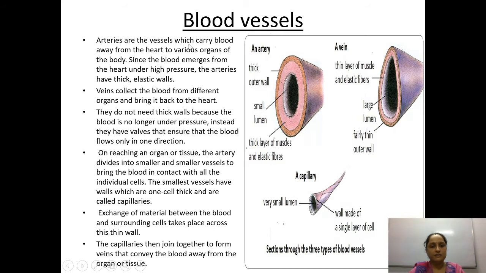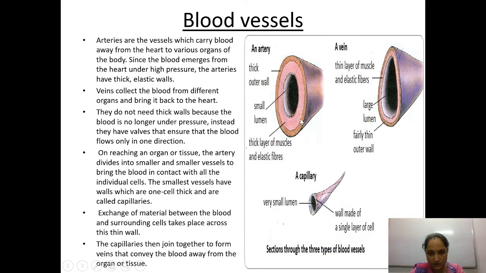Arteries are the vessels which carry blood away from the heart to various organs of the body. Actually, the artery extends from the aorta, and the main function of the aorta is to carry oxygenated blood from the left ventricle. The left ventricle pours that blood into the aorta, then the aorta divides it into a number of arteries, so that blood can be supplied to the entire body. That is the reason arteries have more blood pressure. Since the blood emerges from the heart under high pressure, arteries have thick elastic walls.